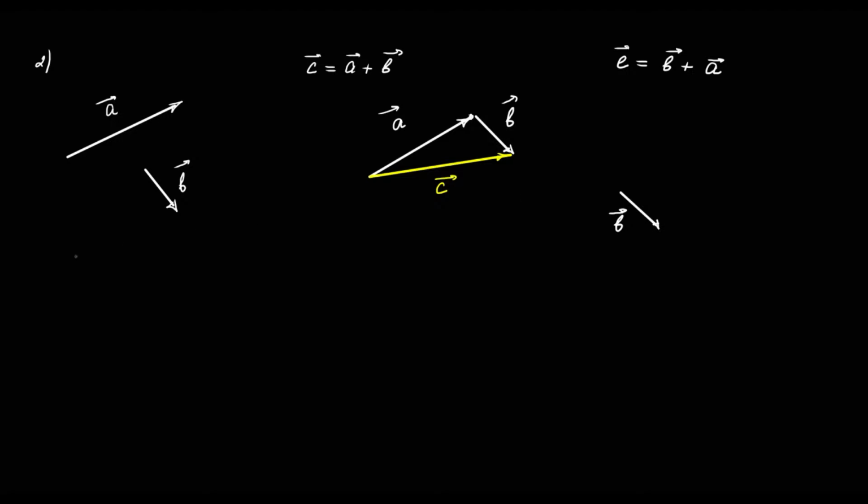To get the vector e, we need to draw a vector from the origin of the first vector to the end of the second vector. So the origin of the first vector is the origin of the vector b, and the endpoint of the second vector is the endpoint of a. So let's connect and we will obtain the vector e. We see that vectors e and c have both the same length and direction. That is, the sum of these two vectors remains unchanged by the change in the place of the vectors.